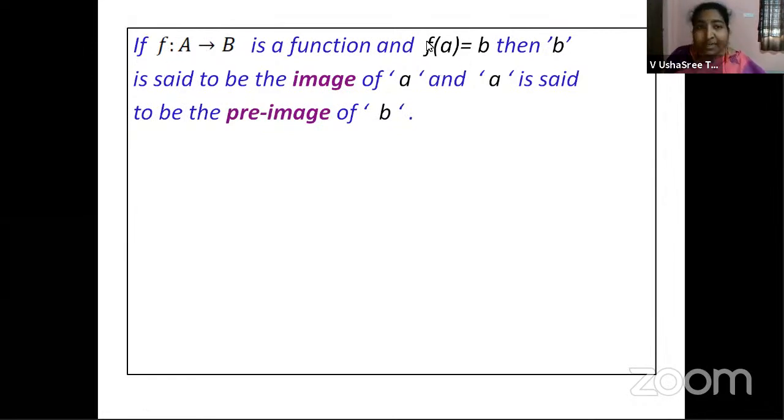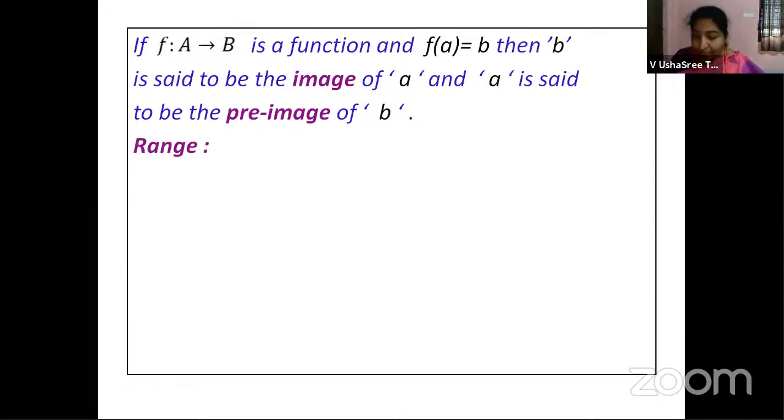Now F of A means you're taking an element from the first set, substituting in the function, then you're getting some answer. That answer is B, right? So the answer you're getting, B, is called the image of A and A is called the pre-image of B. That we will try to see with a diagram.